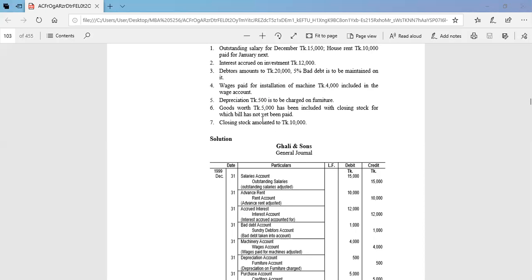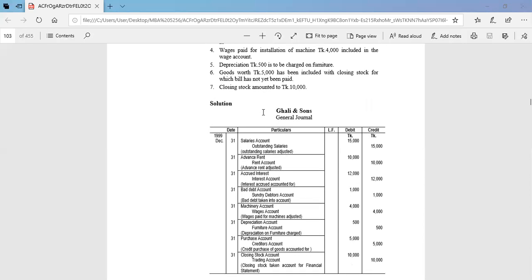Number five, depreciation is to be charged on furniture. After the end of the period, all the furniture or fixtures reduce in value, except land and livestock. So when furniture price has reduced, what do we need to do? Depreciation charge. We know that depreciation is a cost or expenditure. So depreciation account is debit and furniture account is credit, taka 500.